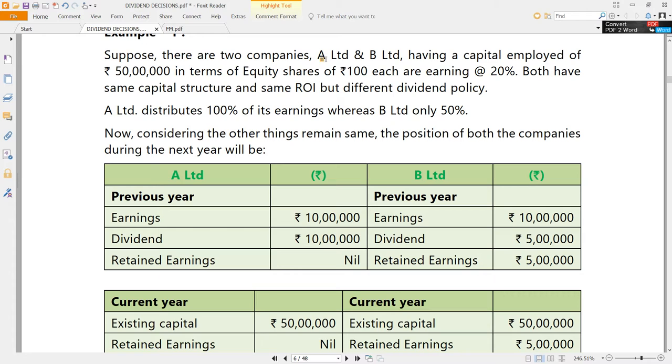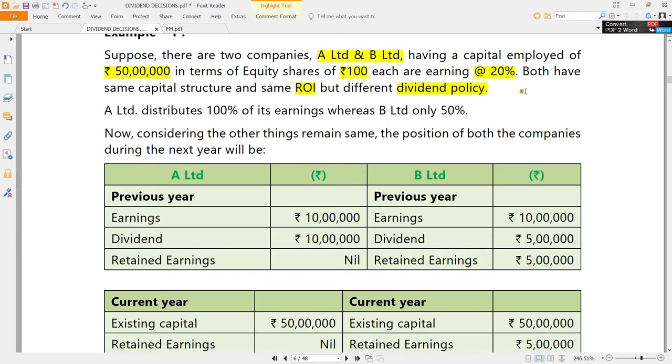Let us look at this general example for understanding purposes. Let us say there are two companies, A Limited and B Limited. Capital employed is 50 lakhs rupees and completely it is in the form of equity shares of 100 rupees each, no debt. And each is earning 20% on the capital employed. That means on 50 lakhs rupees, 20% means 10 lakhs rupees is their earnings. Both have the same capital structure and same return on investment, but different dividend policy.